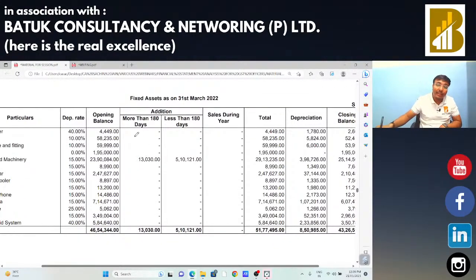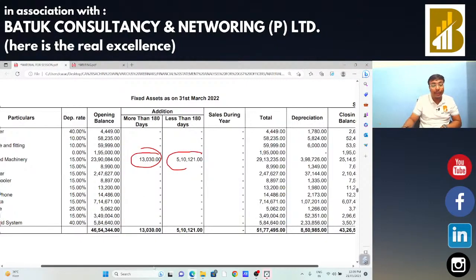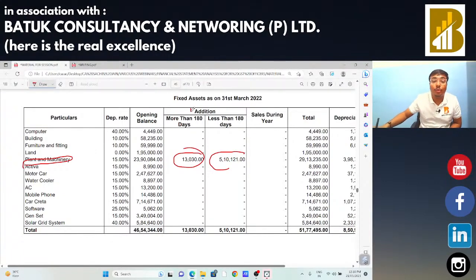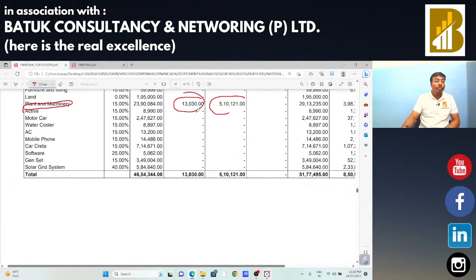In the fixed assets chart, there is an addition of 13,000 lakh 10,000 rupees in case of plant and machinery. In case of plant and machinery, we need to check that depreciation is claimed only on the taxable value, not on the GST figure. And if depreciation is claimed on the GST figure also, in that case we need to check that input tax credit has not been claimed by the party. That is what we need to check in case of additions to the fixed assets.